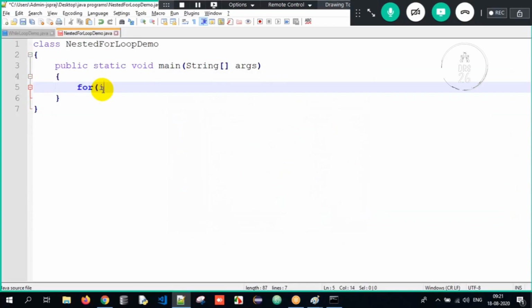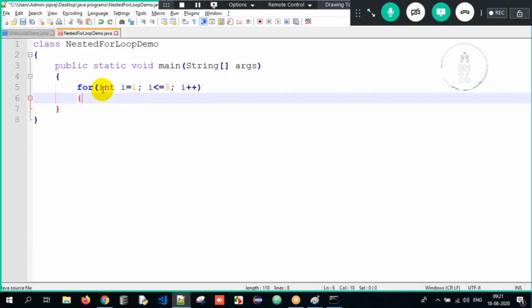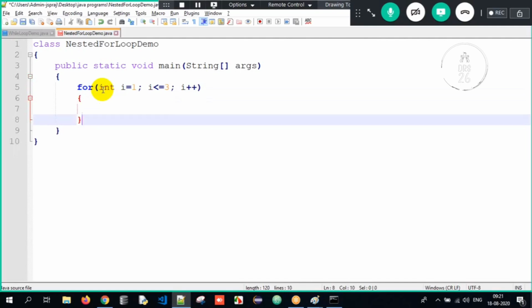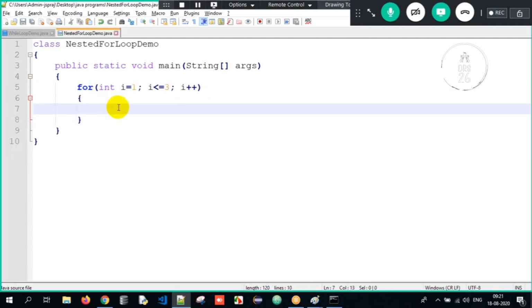See, for loop. One simple for loop: i equals 1, i is lesser than or equal to 3, and i plus plus. Clear? Everyone will easily tell me what the output will be if I try to print the value of i.